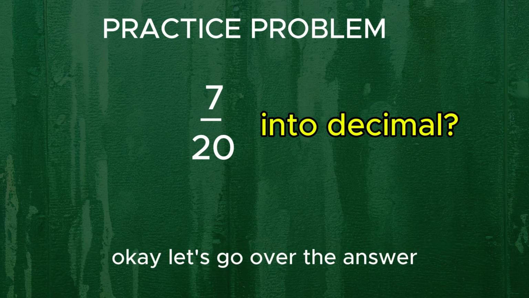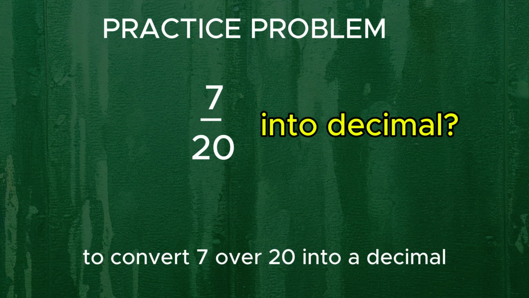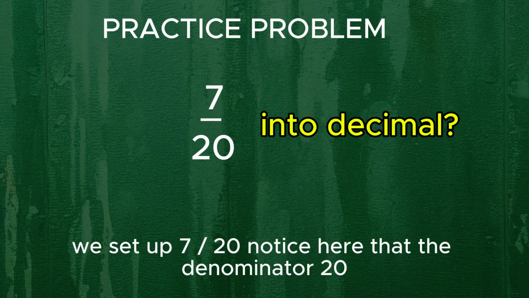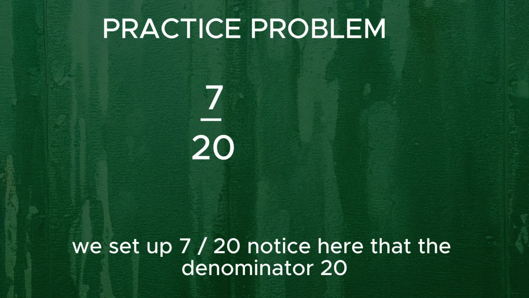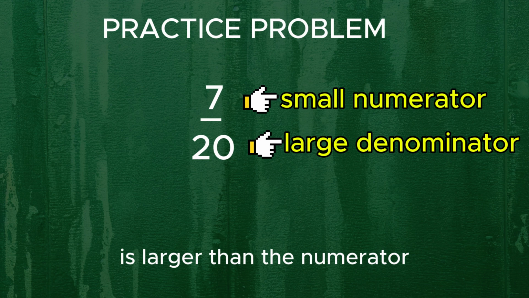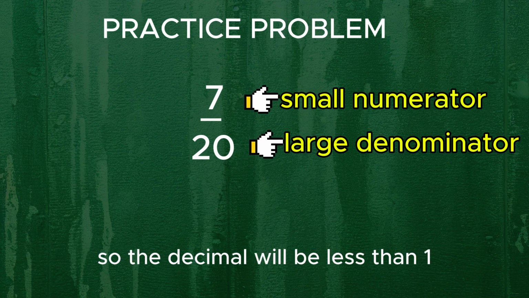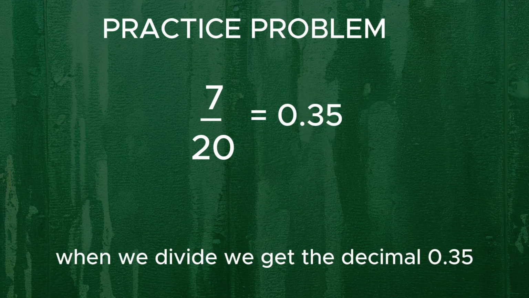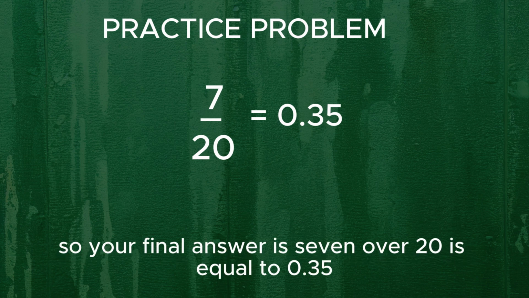Okay, let's go over the answer. To convert 7/20 into a decimal, we set up 7 divided by 20. Notice here that the denominator, 20, is larger than the numerator, so the decimal will be less than 1. When we divide, we get the decimal 0.35. So your final answer is 7/20 is equal to 0.35.